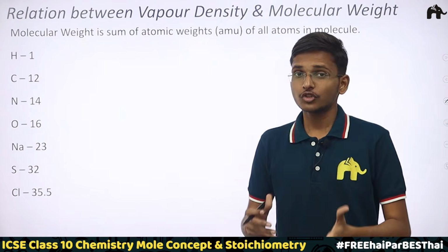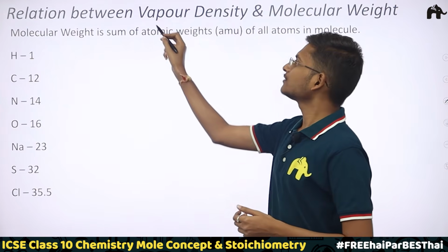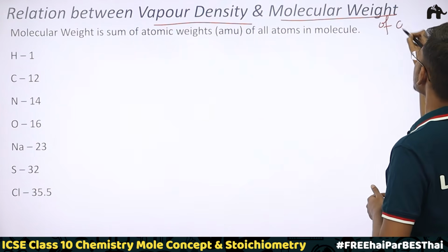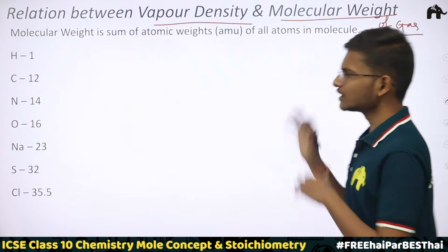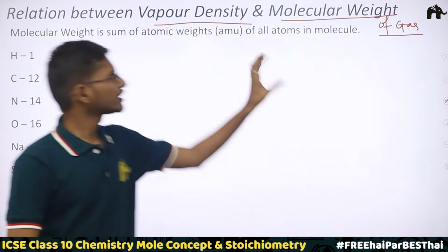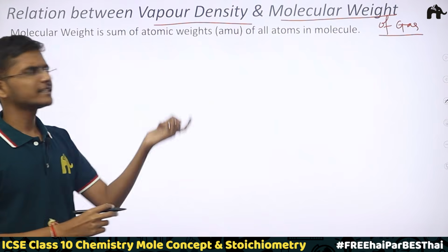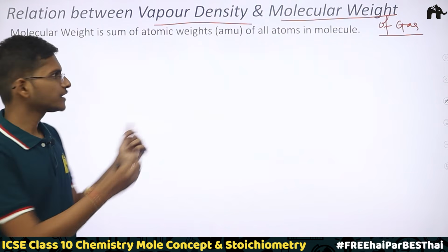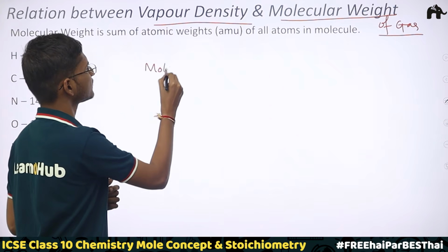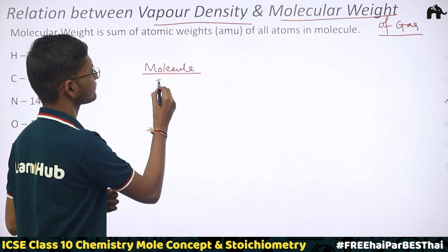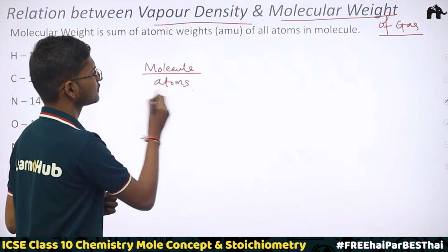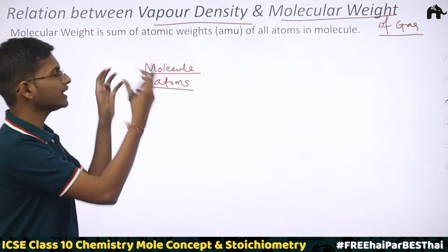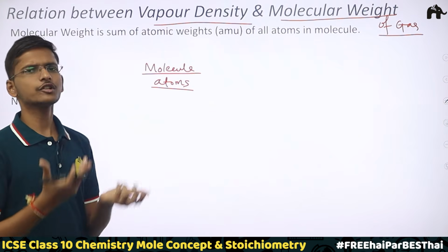Now let's see the relation between vapor density and the molecular weight of a gas. Before that, let's first quickly revise what actually molecular weight is. Molecular weight is simply the weight of a molecule, right? Now, how do we find the weight of a molecule? We know a molecule is made up of atoms, right? And if we find all the atoms' weights in a molecule, we get the molecule's weight, right?